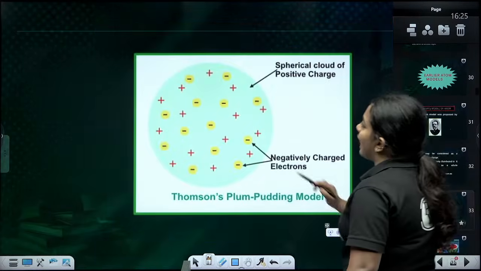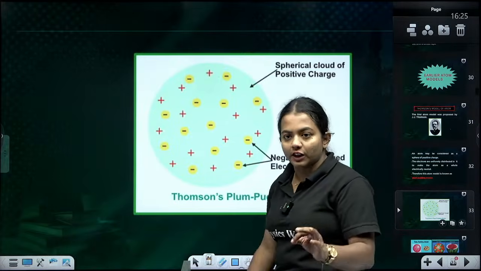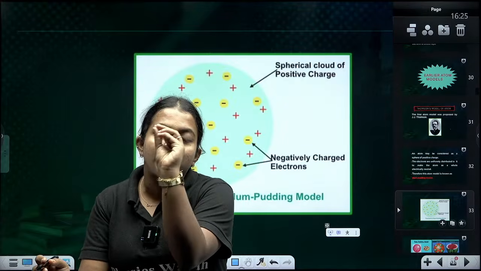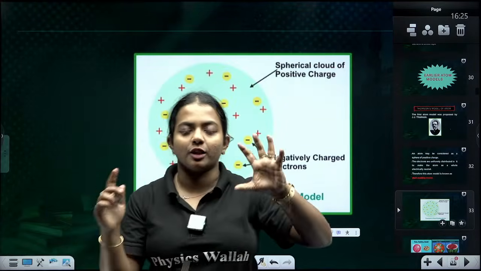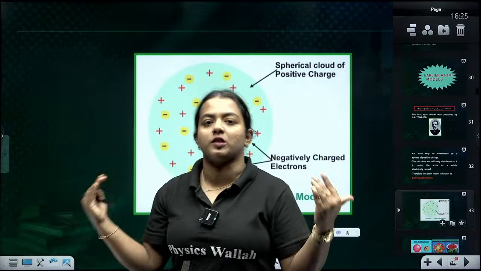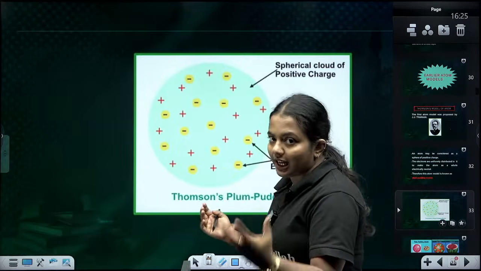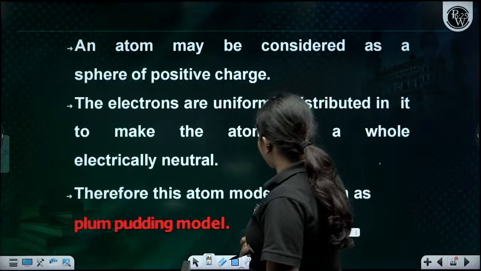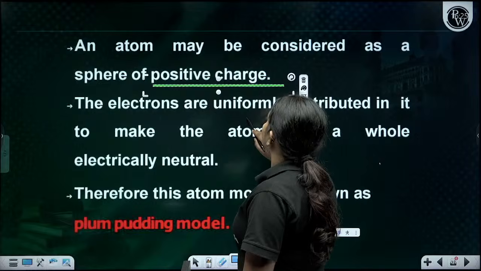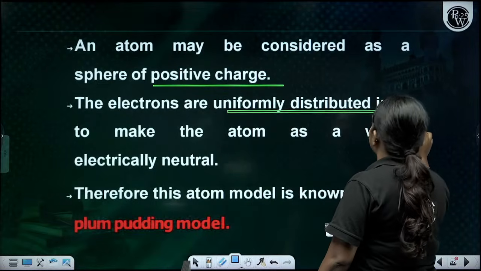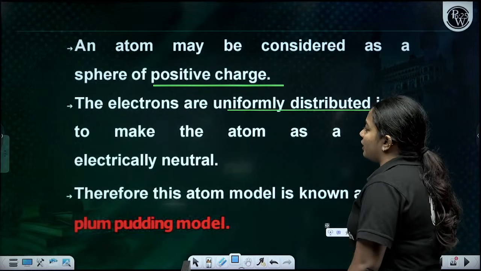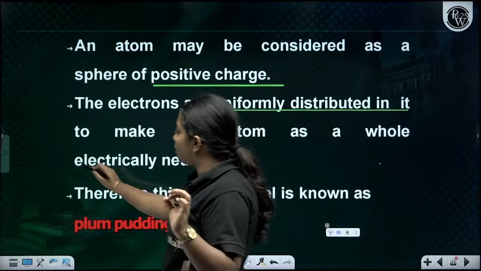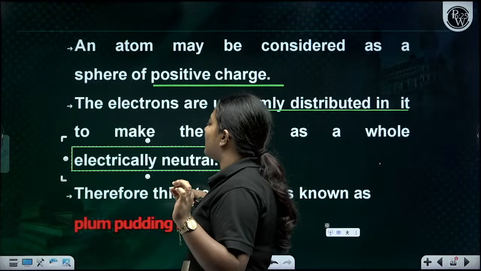See, the atom consists of a sphere of positive charge, and the negative charges are just embedded in that positive charge. He told that the atom is a sphere of positive charge, and the negative charges, which are electrons, are embedded in it, uniformly distributed in the atom. And this is a very important point which is true till now, right? Atom is electrically neutral.